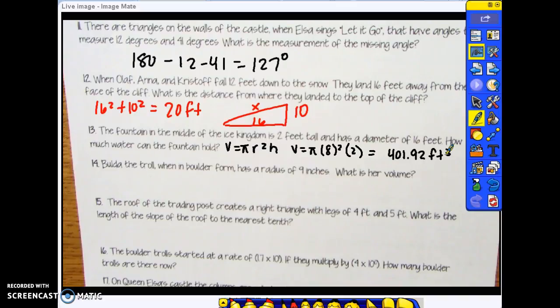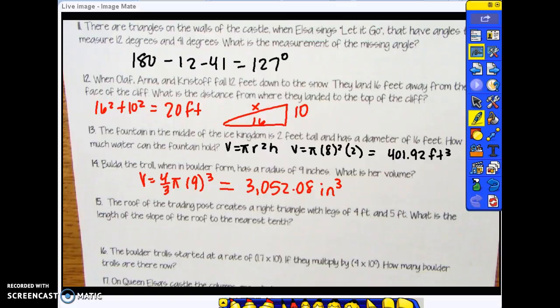The troll, when in boulder form, has a radius of 9 inches. What is her volume? Our formula is 4/3 pi times the radius to the 3rd power. And when we work that out, we get 3,052.08 cubic inches.